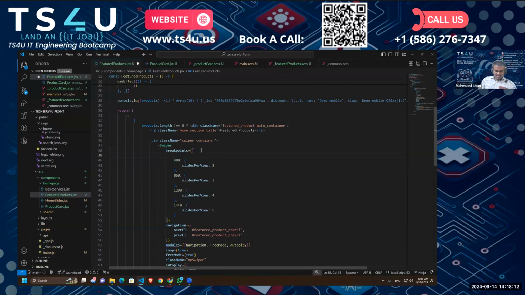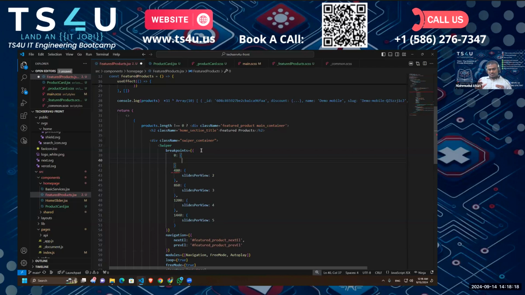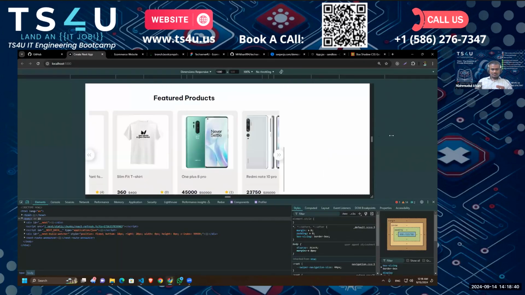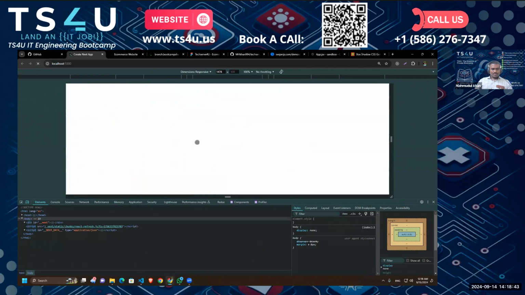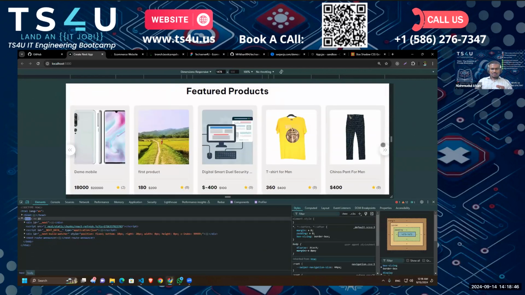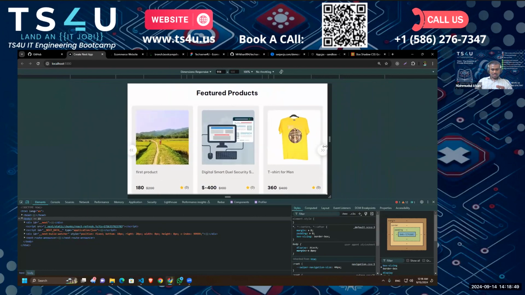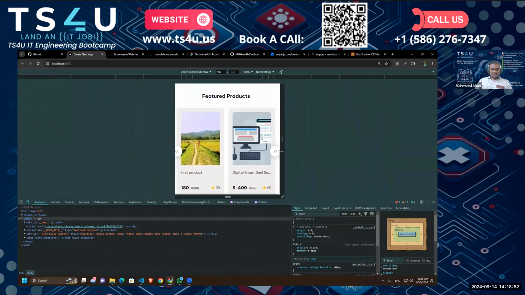So what we can say is, for devices more than 0, that means these devices will come between 0 and 480, right? For devices between 0 and 480, we want to show 1 slide per view. Okay, let's see what happens now. Let's reload. We're getting a hydration error for smaller devices. I'm going to solve that, don't worry. And right after 480, we'll see 1.